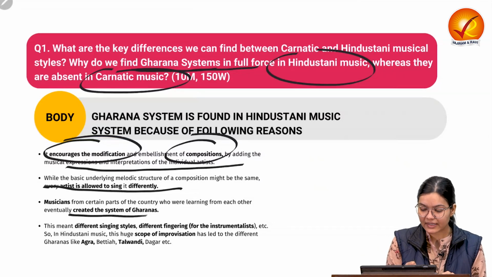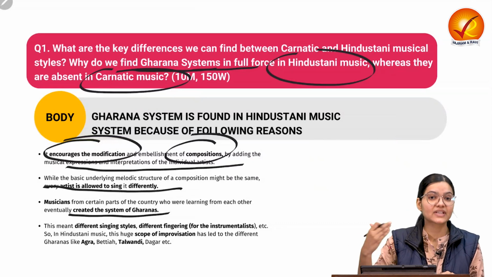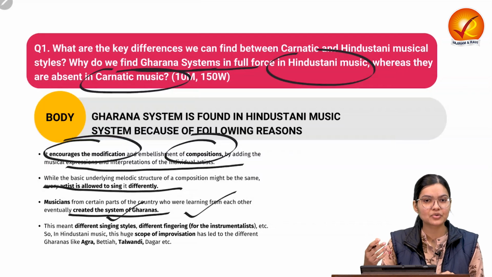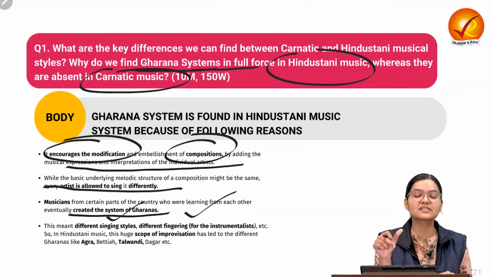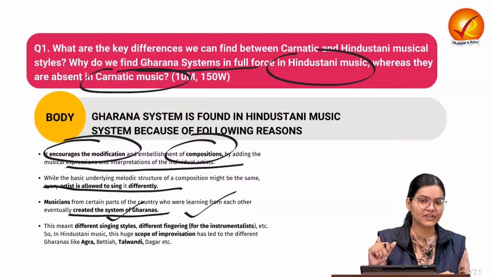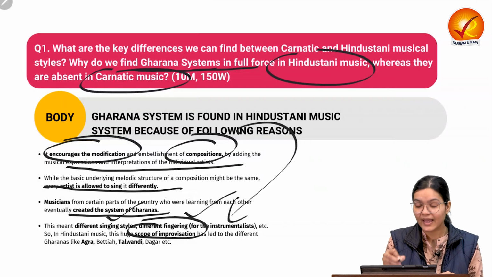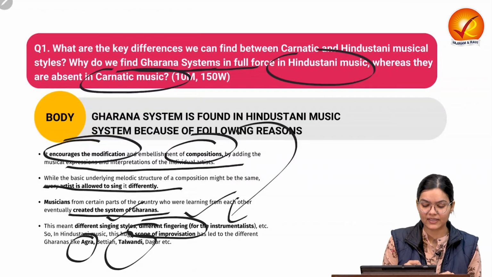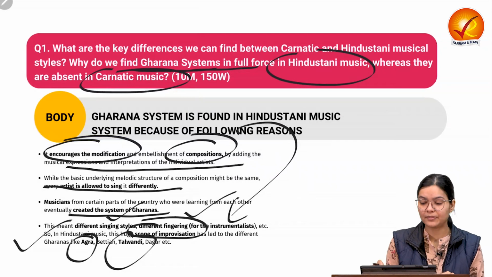So that is why it created the system of gharanas. By different singing styles and different ways of playing the instruments, there is variation within Hindustani music, which provides a beautiful variation among the different gharanas. So there is scope for improvisation, as we have discussed, and this gave rise to gharanas like Agra, Talwandi and others that we can find prominently in the Hindustani musical style in India.